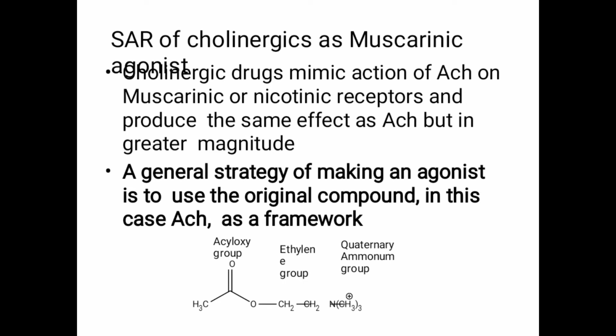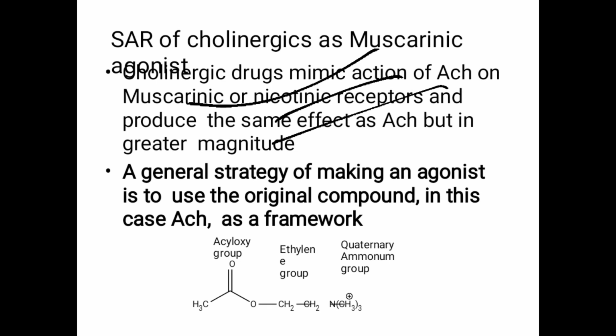Cholinergic drugs mimic the action of acetylcholine, which binds on muscarinic or nicotinic receptor and produces the same effect, but the magnitude of this effect is more as compared to the neurotransmitter.